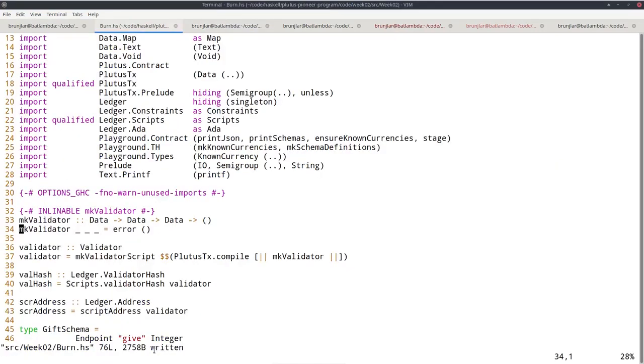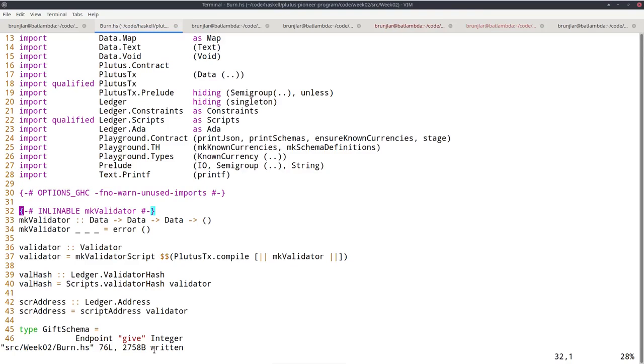And this brings us to an important point. I mentioned before, when I explained the inlineable pragma, that whenever you want to use a library function or a helper function inside the validator, in order for the Template Haskell mechanism to work, everything must be inlineable. So this inlineable pragma has to be added. But in the standard Haskell prelude, of course, that's not the case, because the standard Haskell prelude is decades old, and nobody had Plutus in mind when that was written.